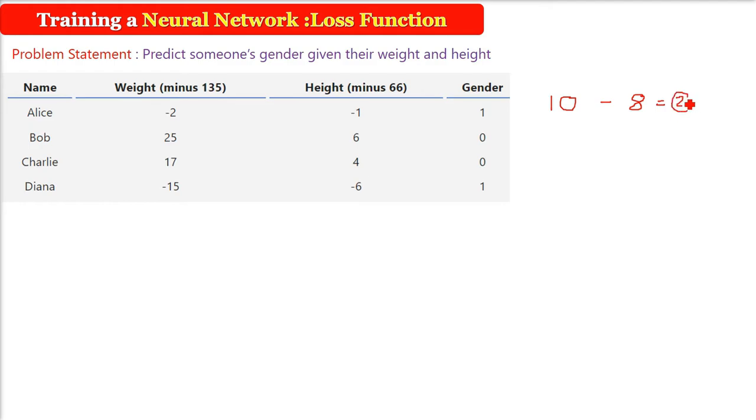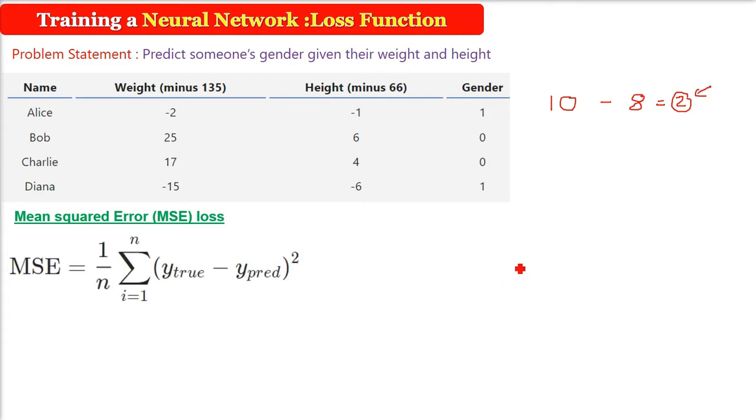That is, you still need to get $2 from him because I requested you to get $10. So this difference is 2. For example, if I asked you to get $8 and you got 10, you have got $2 extra. This is also an error.